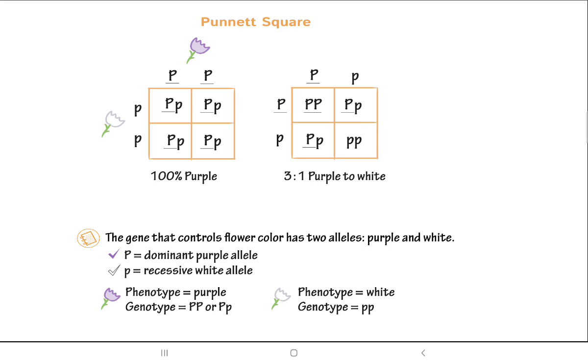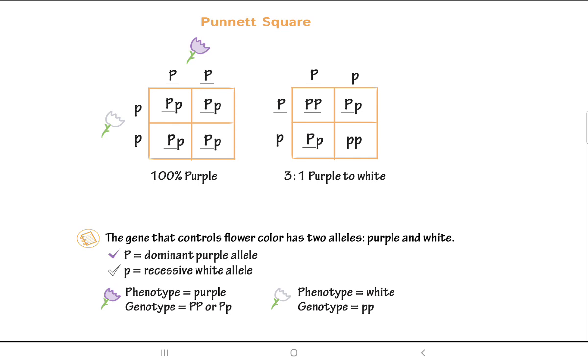So what does it say? The second one, the offspring, that is capital P and small p, you are doing the self pollination in the second one. So how many capital P's are you getting? 3 out of 4. 3 out of 4 means 1 chance is there of having the white flower. So out of 4, 3 is the possibility of having the violet color, 1 possibility of having the white color. So how will we write? 3:1. 3 purple is to 1 white.